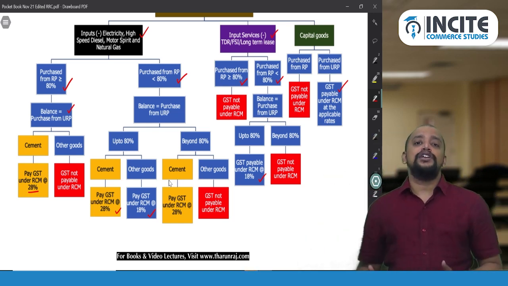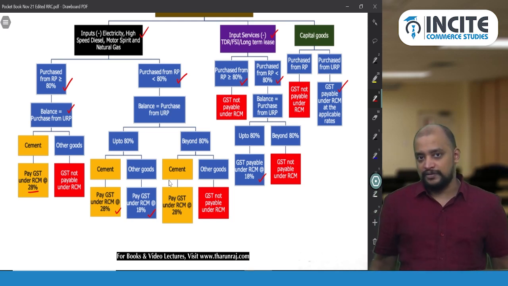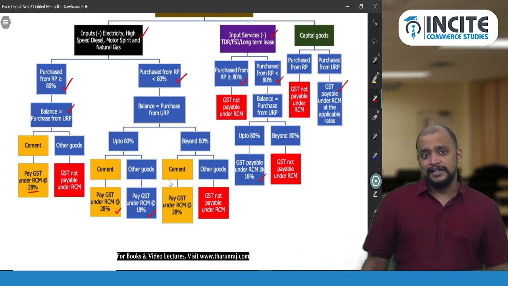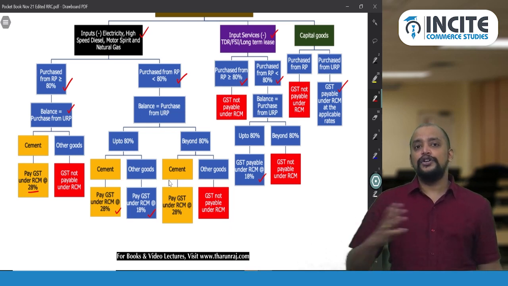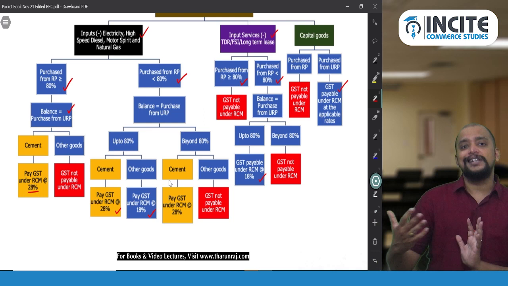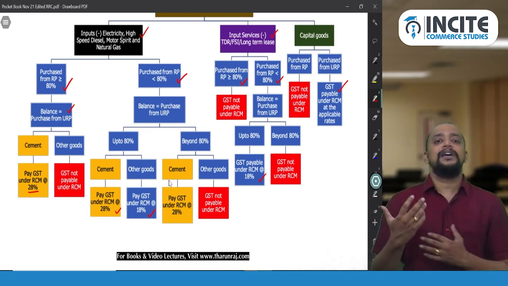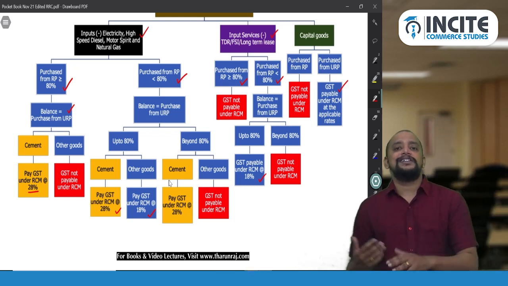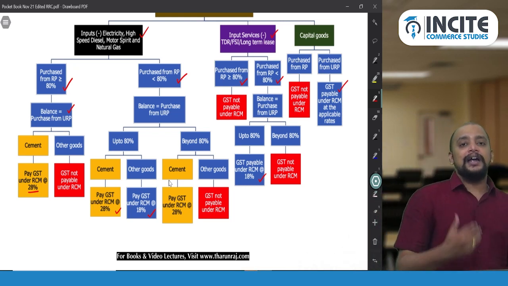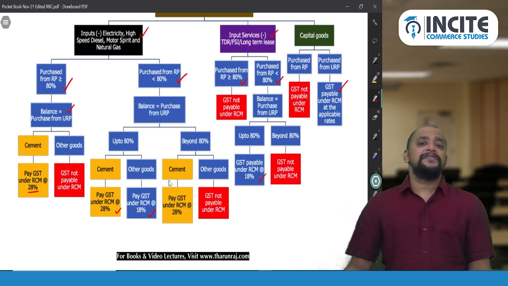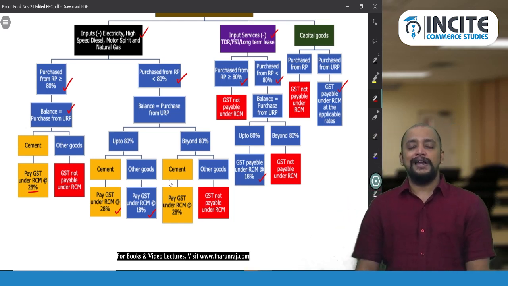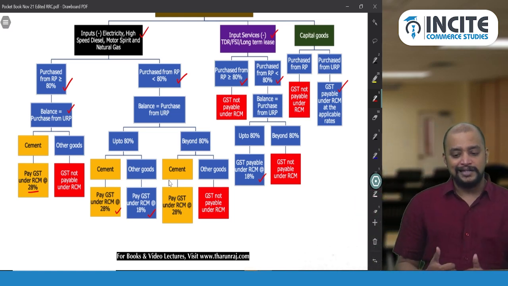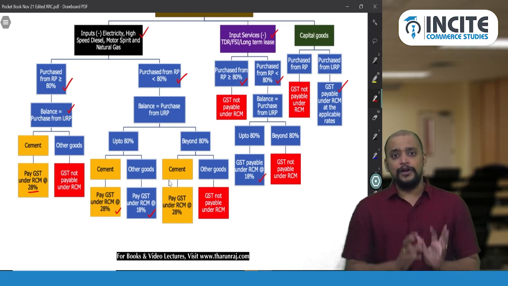And thereafter you need to take the sum of inputs and input services. If the sum purchased from a registered person does not exceed 80%, you need to see the shortfall, and on that shortfall you need to pay GST at the rate of 28% or 18% depending upon which product it is. And if it is beyond that, then leave it. You don't have to pay any GST under RCM. So this is how you arrive at the GST payable under RCM. Okay, this is the concept.